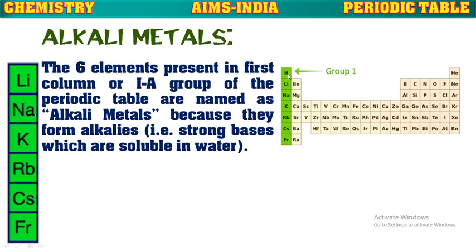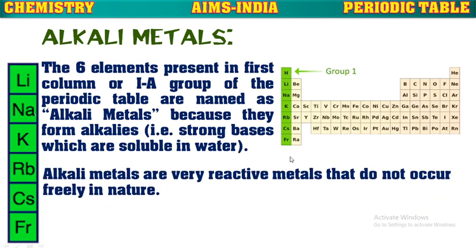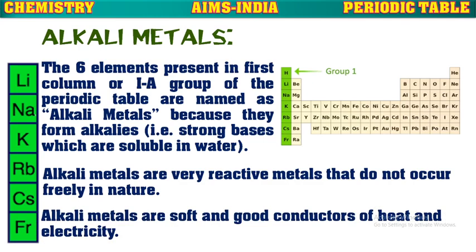That is, except hydrogen. As we know, hydrogen is not a metal, it is a non-metal. Except that, all the remaining elements in the first group are known as alkali metals. These alkali metals are very reactive. That is why they do not occur freely in nature. Mostly they exist in compound form only. Alkali metals are soft and good conductors of heat and electricity.